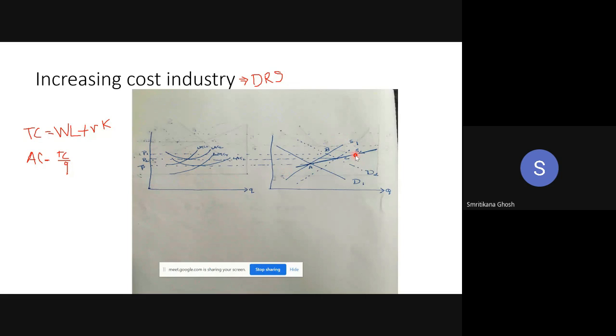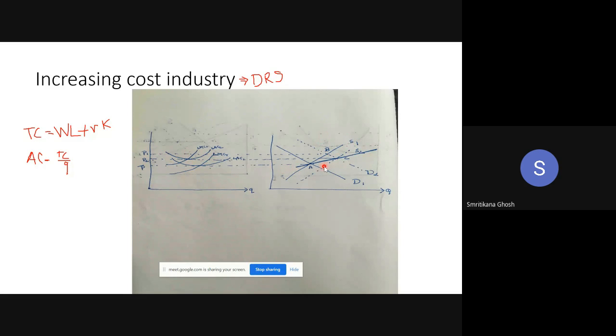Ultimately, the supply curve will shift up to S2. And if it is shifted to S2, we are getting the new equilibrium C. Corresponding to C, the price is P2. And for P2, we are getting the new long run equilibrium. So A is the long run equilibrium, B is the short run equilibrium, C is another long run equilibrium. If I join A and C, the supply curve is like this, which is upward rising.